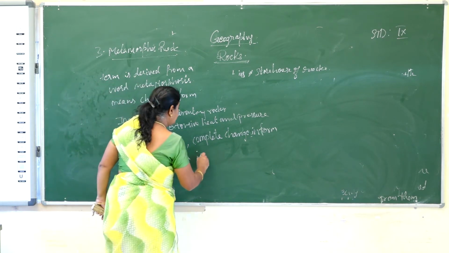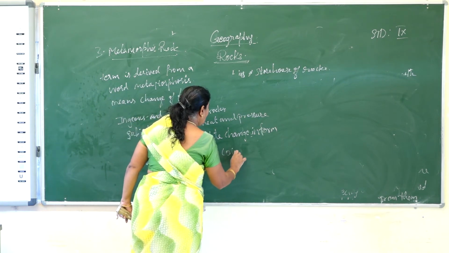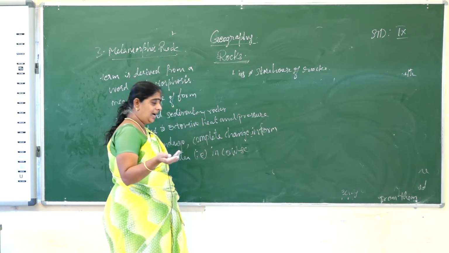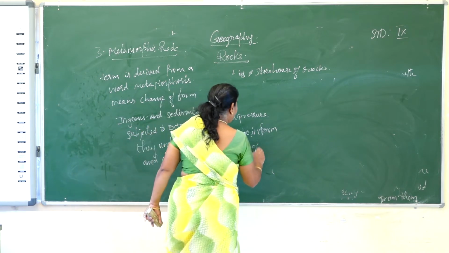For example, what are the rocks that change into another rock in the course of time?